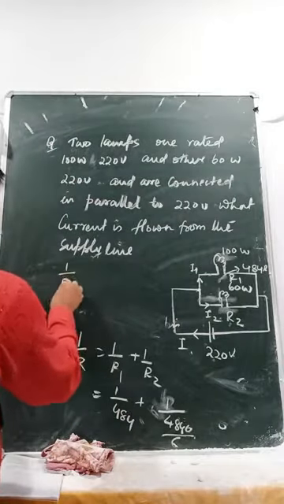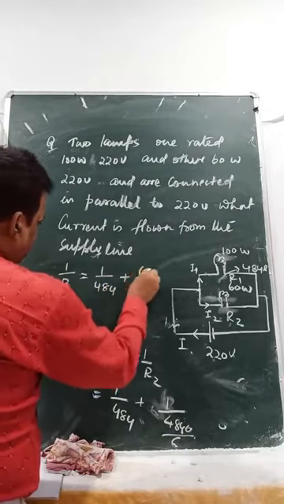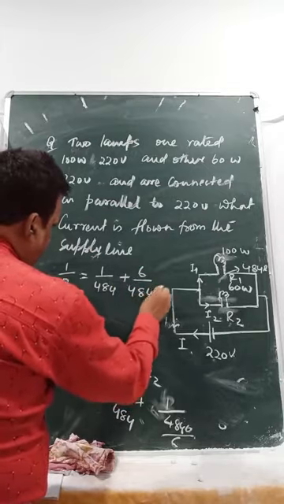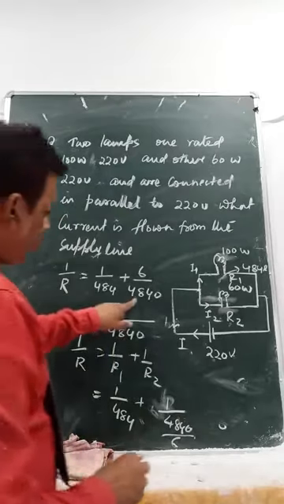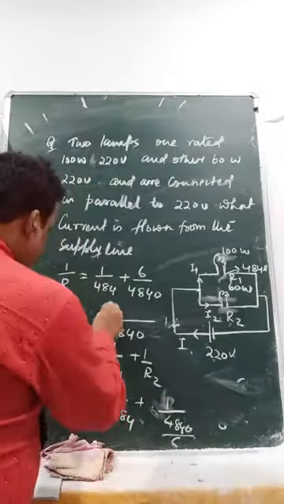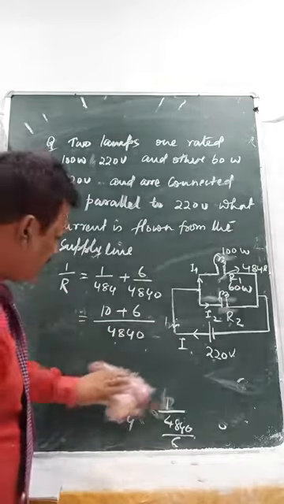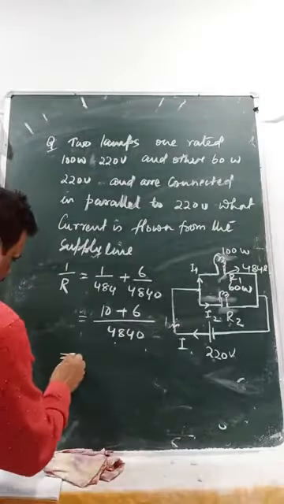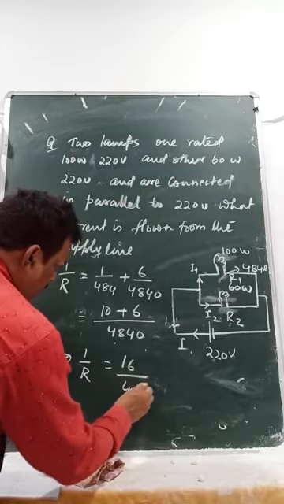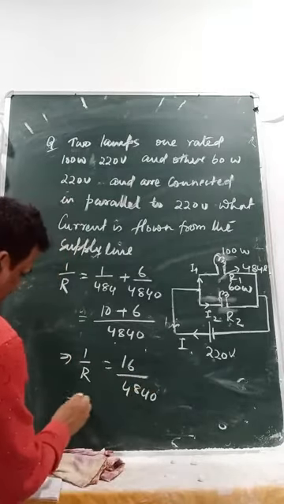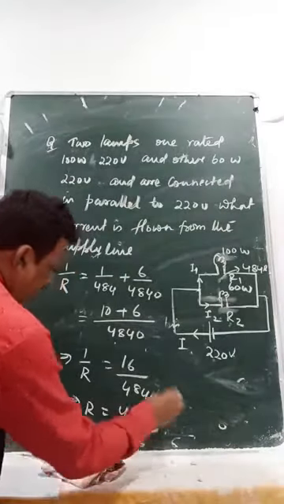So 1 by R equals 1 by 484 plus 6 by 4840. The LCM is 4840, because the same number is multiplied by 10. So 10 will come here plus 6. Then 1 by R equals 16 by 4840. That means R equals 4840 divided by 16. Let's keep it like this.